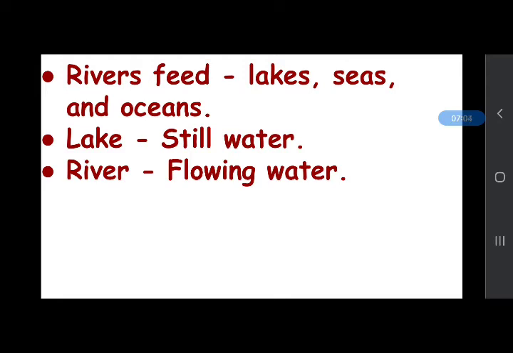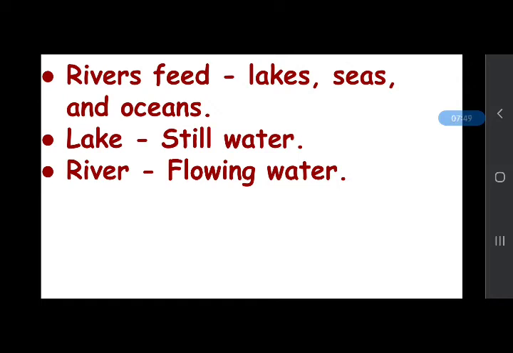Seas and oceans contain salt water, and rivers and ponds contain fresh water, and lakes sometimes can contain both salty and fresh water. A lake is a relatively still water body. A lake is not a flowing water body like a river. The rivers contain flowing water. And lakes are enclosed or surrounded by land from all sides and fed by rivers and streams.